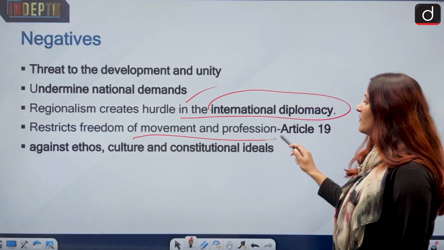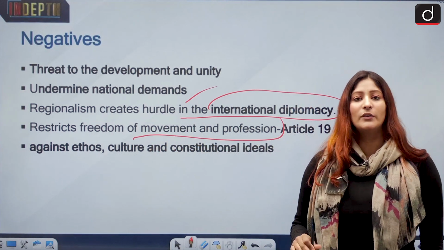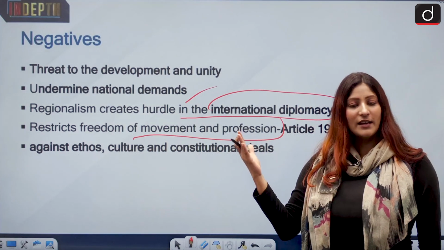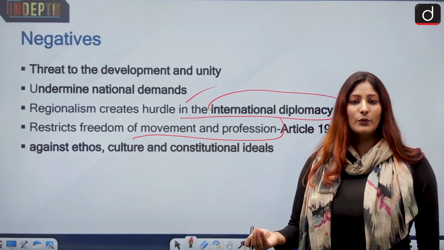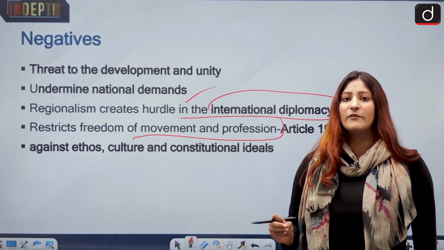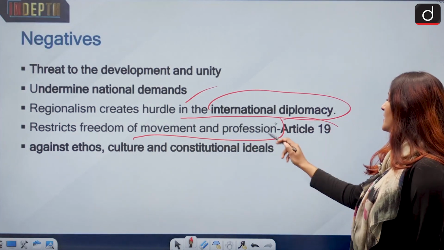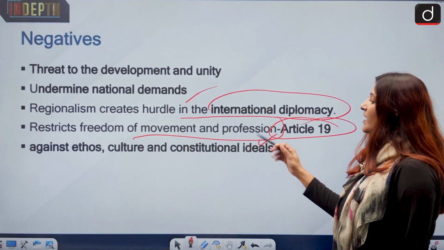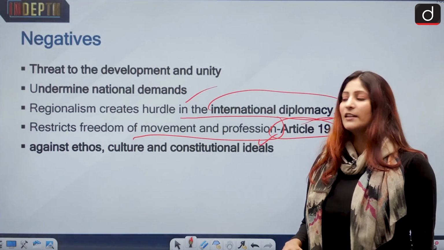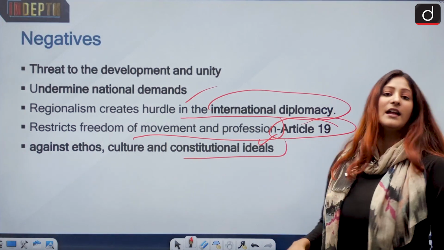It restricts freedom of movement and profession. If a person wants to engage in any other state apart from their own state, they might not be able to do so because of the preferential treatment being given to the local residents, and this goes against Article 19. It restricts freedom of movement and profession, and it's generally against the ethos, culture and constitutional ideals.